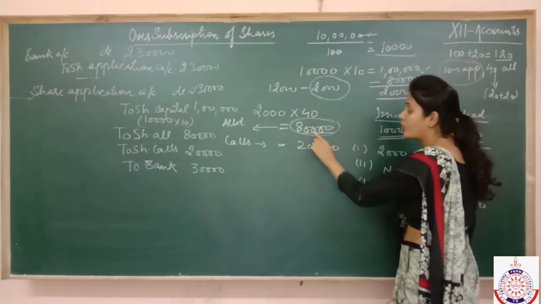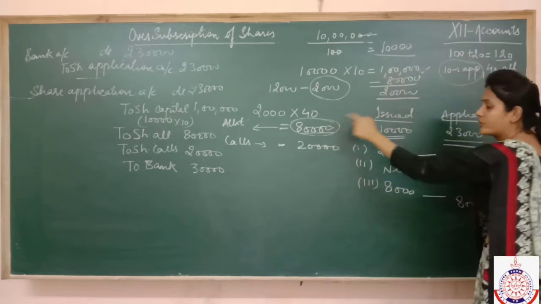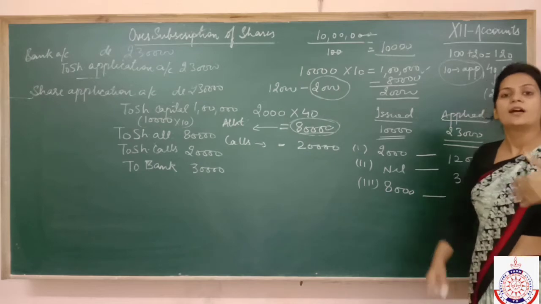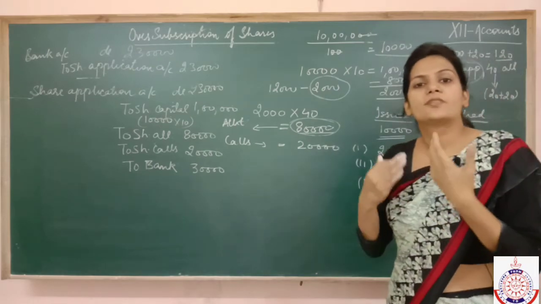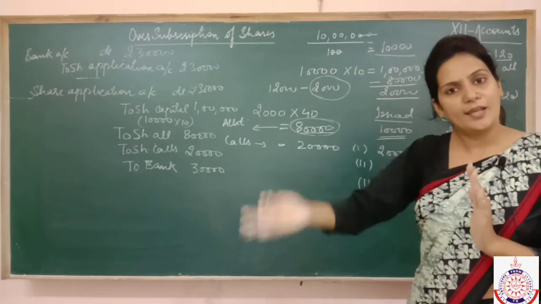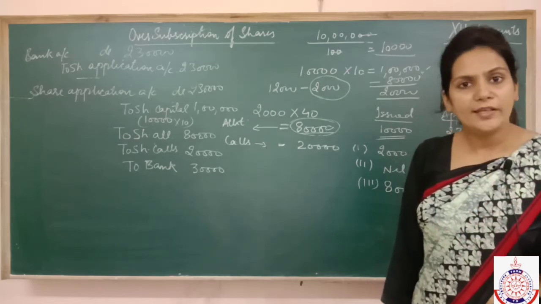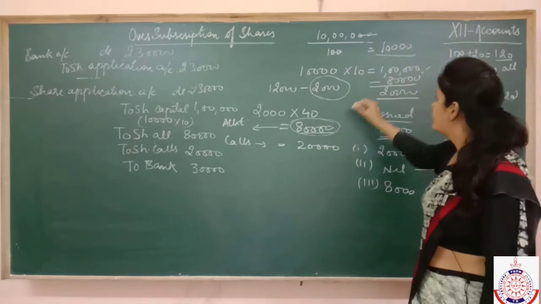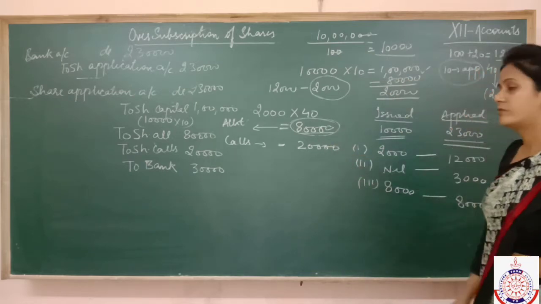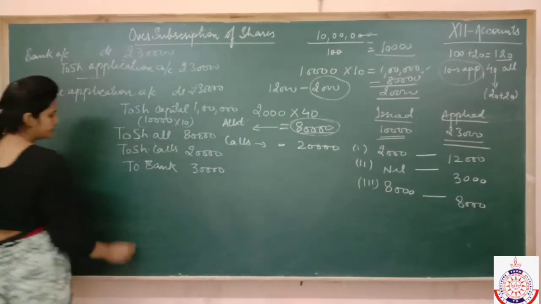अगर हम उसे just allotment पर 80,000 receive कर सकते हैं, तो क्या हम पूरा 1 lakh allotment पर transfer कर सकते हैं? नहीं. हम next installment में amount को transfer करते हैं, लेकिन आप उतना ही amount transfer कर सकते हो जितनी आपकी next installment है. You have to adjust 1 lakh, but the amount of next installment is only 80,000. So you can transfer only 80,000 to allotment and rest balance 20,000 will be transferred to calls.